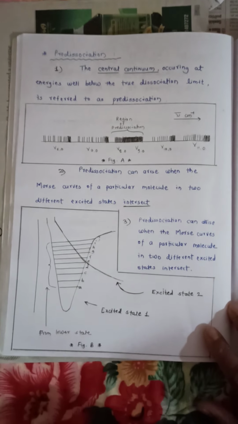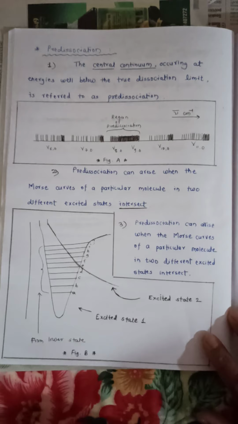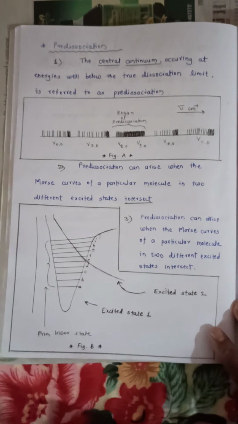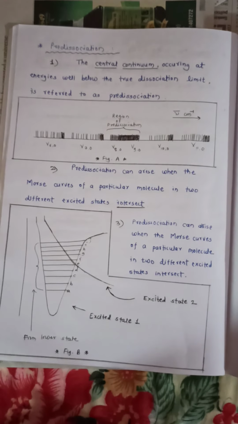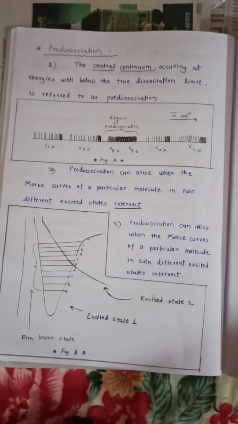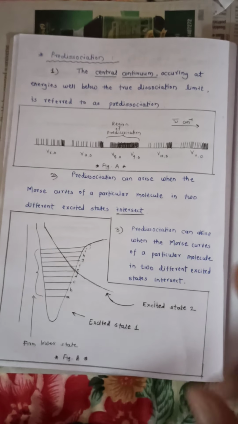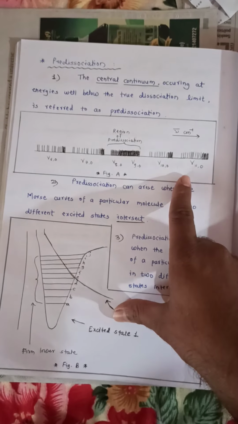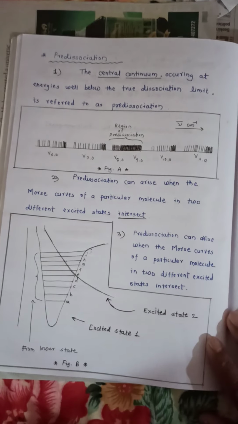We are going to consider now the point pre-dissociation. What is meant by pre-dissociation? The central continuum occurring at energies well below the true dissociation limit is referred to as pre-dissociation.